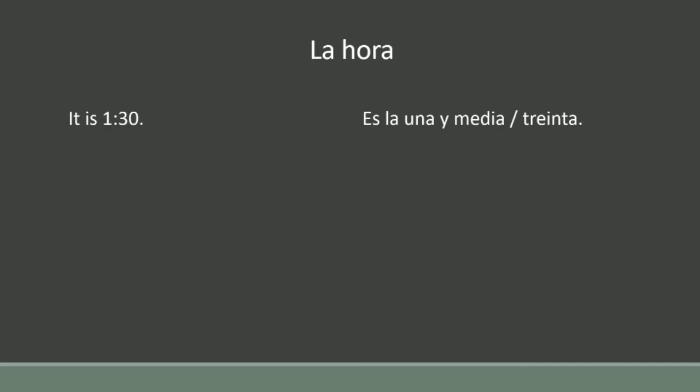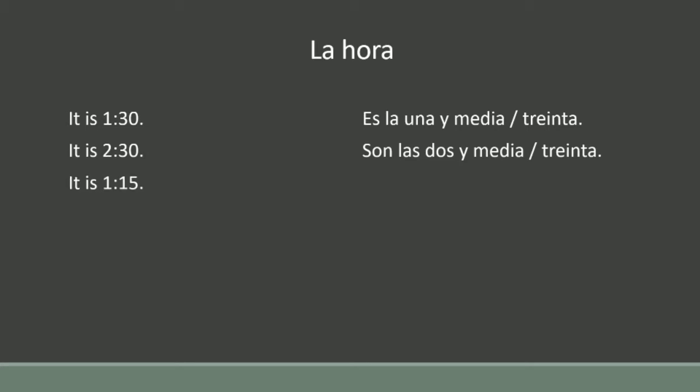For 2:30, first you have to describe 2 o'clock, which is son las dos, and after son las dos you have to add media or 30. Media for half or 30 for 30 minutes. So son las dos y media or son las dos y 30.